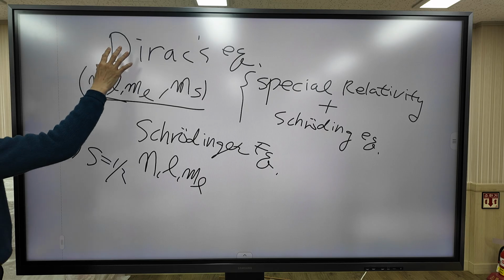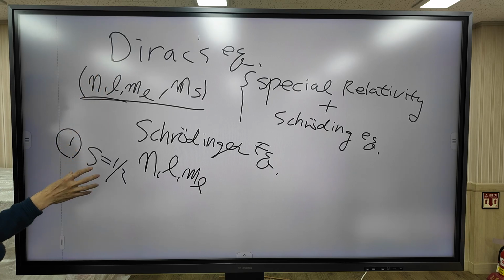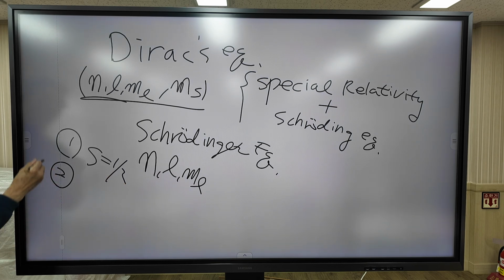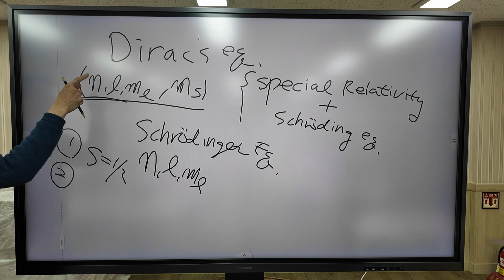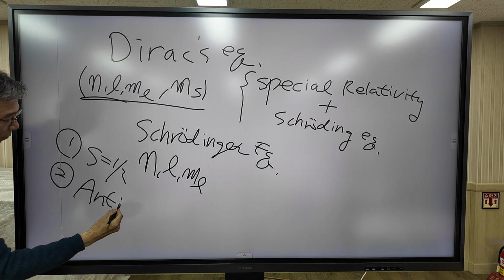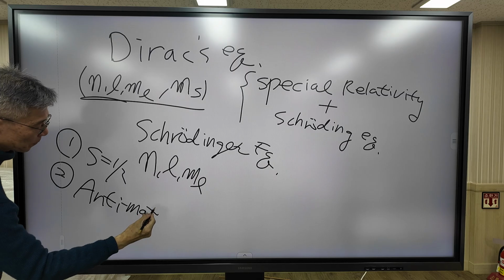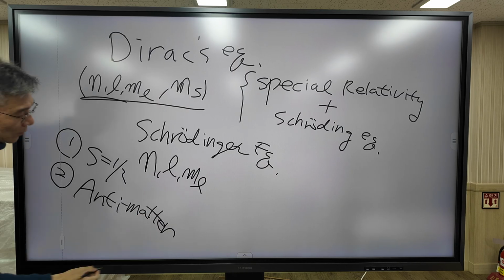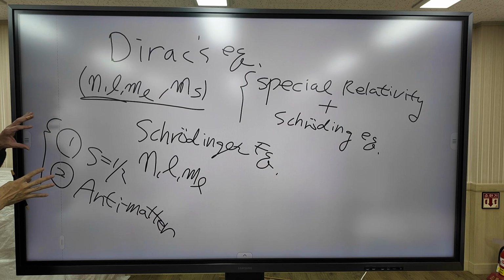When you solve Dirac's equation, the particle has spin angular momentum, and the spin angular momentum quantum number is 1 over 2, which we already know. The second finding is that, according to his equation, he predicted that antimatter exists. These are the 2 achievements of Dirac's equation.